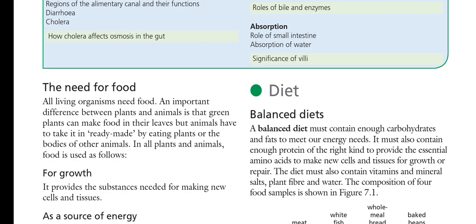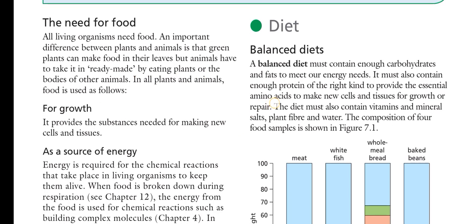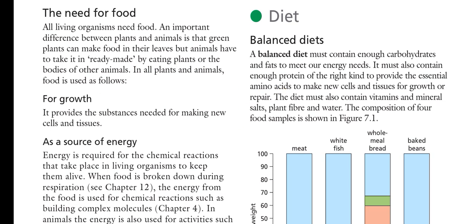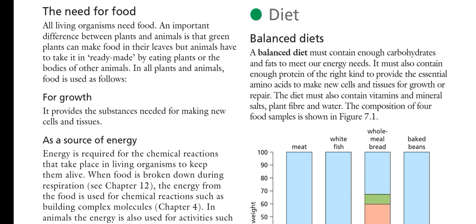In all plants and animals, food is used as follows. A lot of factors are required. First of all, for growth, it provides the substances, especially carbohydrates, proteins, fats, vitamins, minerals, for making new cells and tissues and for cell growth. So it is very mandatory for us to take food daily.